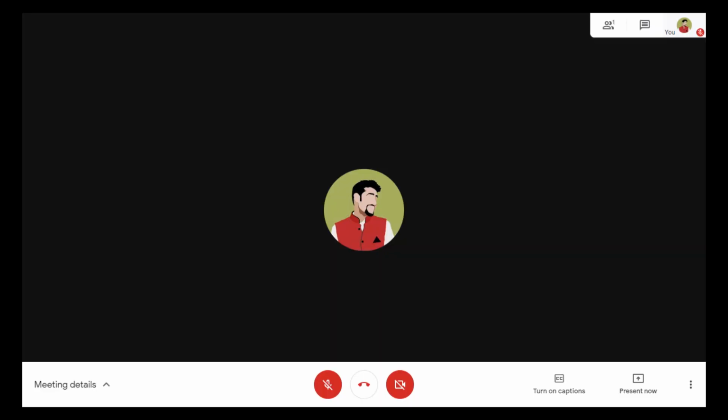Right now, I'll show you the home screen layout of how the Google Meet app looks. Here you can see it's very minimalistic. You get the meeting details on the left. You have the microphone on/off. You have the end meeting button. You have the start or stop video button. And as I said, you have the turn on captions option there as well. And you obviously get screen sharing.